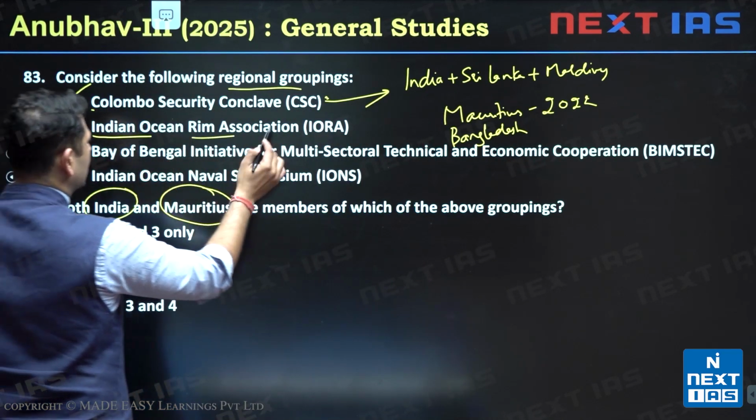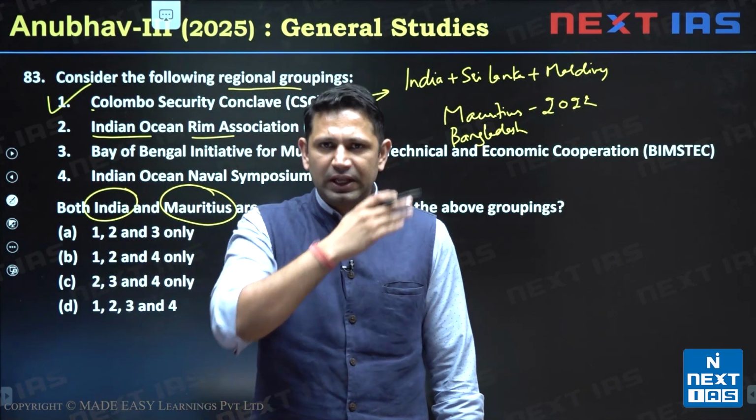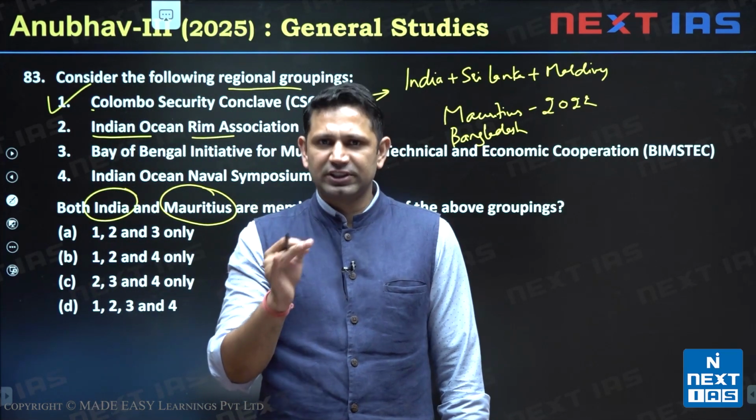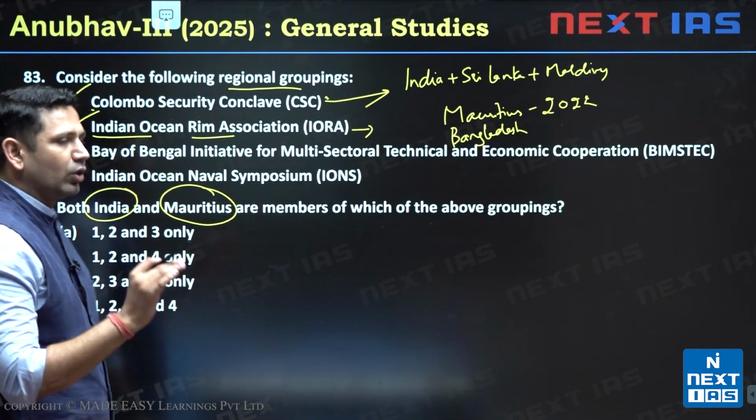Second is Indian Ocean Rim Association. It is the group of countries which are surrounding the Indian Ocean. So obviously Mauritius is part of the Indian Ocean, so it is part of the Indian Ocean Rim Association also.